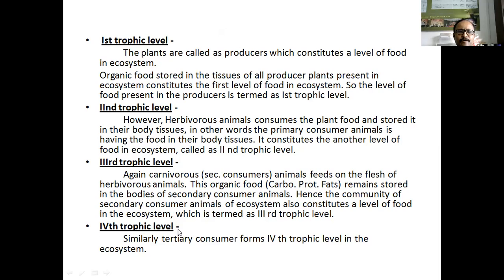Likewise, the fourth trophic level is the tertiary consumers. These are big-sized animals. These animals feed on the second trophic level and third trophic level animals. They eat these animals, digest them, and store the carbohydrates, proteins, and fats from the food in their body tissues.